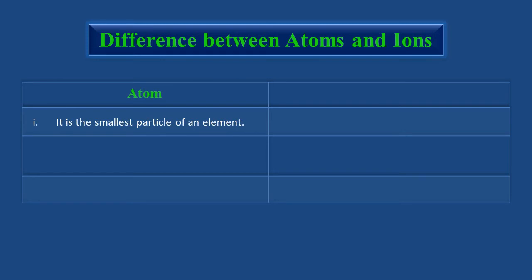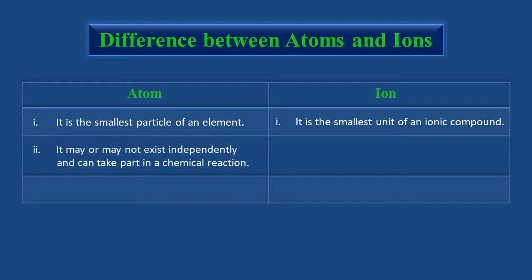Let us now differentiate ions from atoms. An atom is the smallest particle of an element, whereas an ion is the smallest unit of an ionic compound. An atom may or may not exist independently and can take part in a chemical reaction. You are very well aware of this fact that only the atoms of noble gases exist independently, whereas the atoms of the rest of the elements do not.